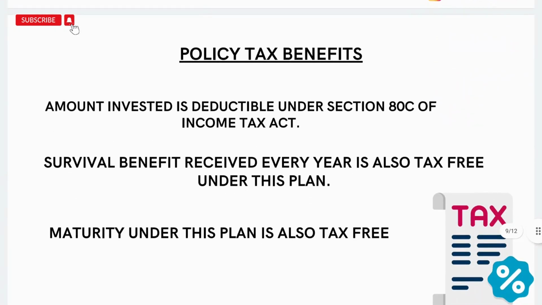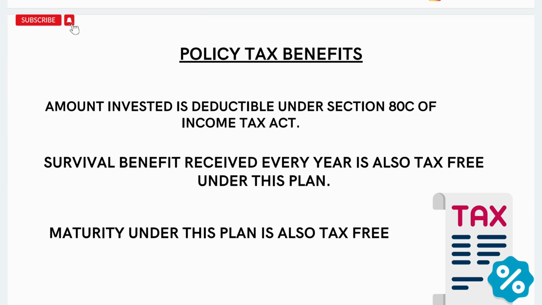Now what are the tax benefits which you will get by investing in this plan? Currently the tax system has 2 types of regime, old regime and new regime. For the financial year 22-23, you can have the tax benefit of 80C. That is, if you are investing in this plan for an amount of 1,50,000, you will receive a tax benefit that you can claim in your income tax return.